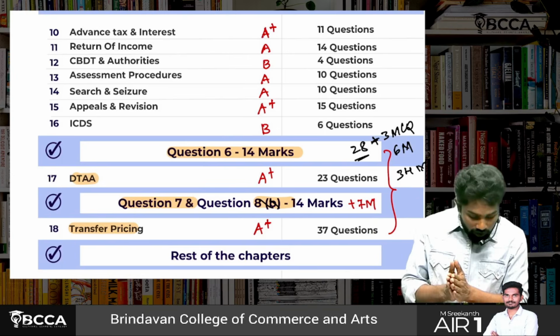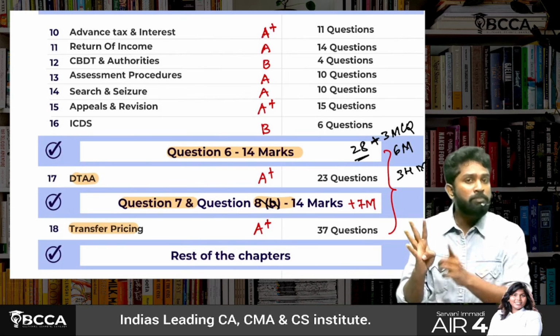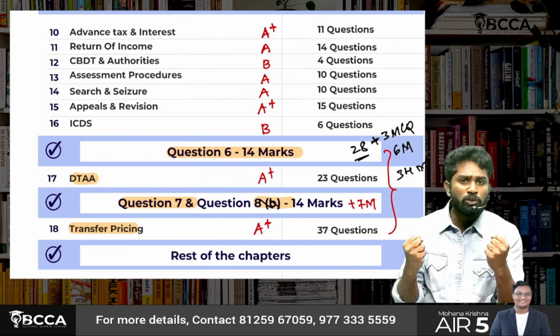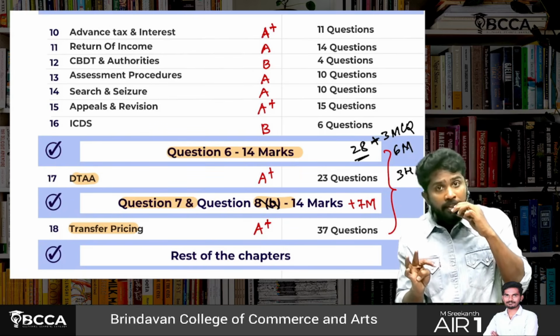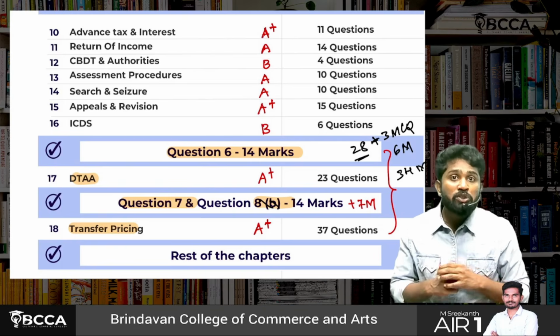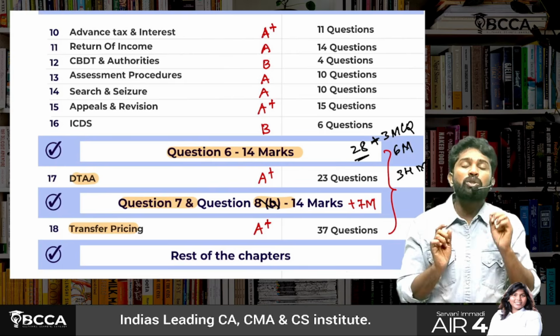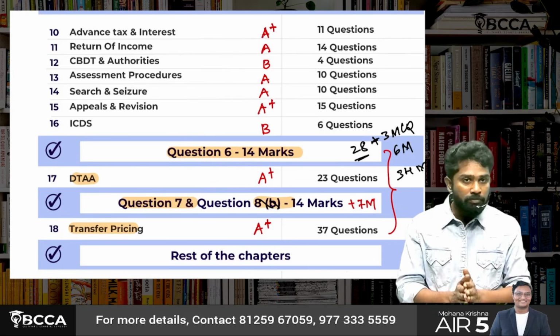Out of 28 marks, 14 marks, that is 7 marks each, one question will be from theory. Easily you could answer it. Whatever the theory is, it is simple, with some 6 to 7 questions. From that theory you will get one question. Then thin capitalization, 94B, that also you will get. But the other two 7-mark questions you should also write, right? Those are real problems. To answer those 2 questions, you should have practiced transfer pricing n number of times.